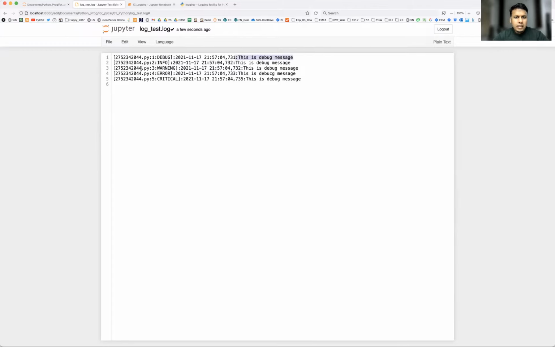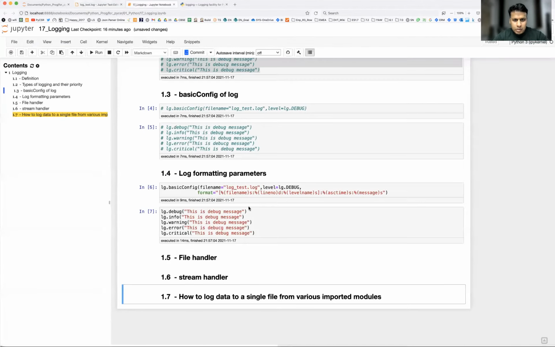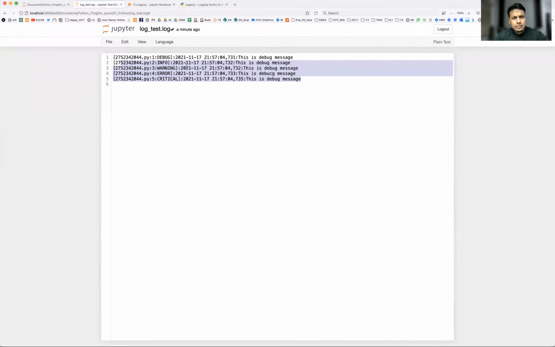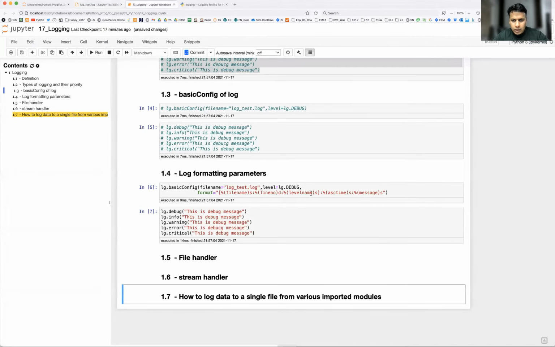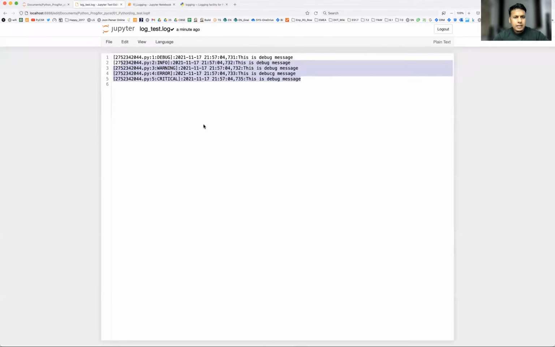Okay, so if you see here, right, it is still having a lot of zigzag printing statement. So better to do some space formatting. Okay, so what I can do, I can include some uniform space here. So after line number, let's say, yeah, after log level, I want some space. So what I can do here, maybe 10 space or maybe 5 space to make it more aligned. And here ASCII time, I can give 5 space. Then here I can give 5 space. Okay, let's run it again.